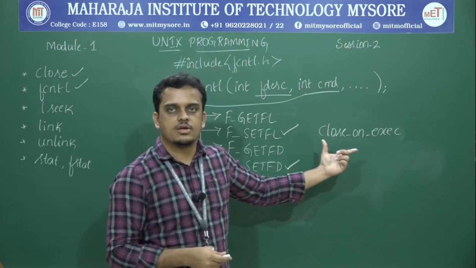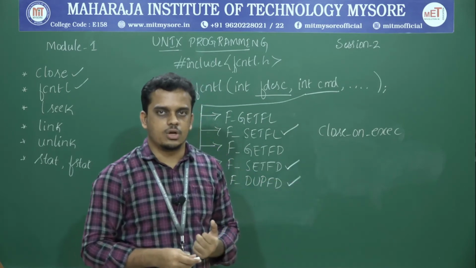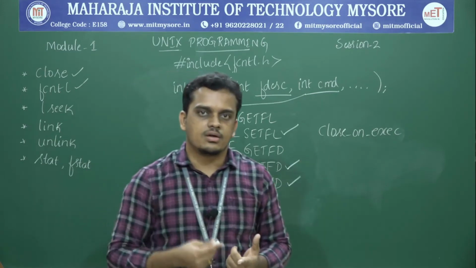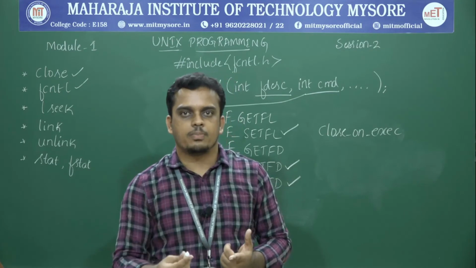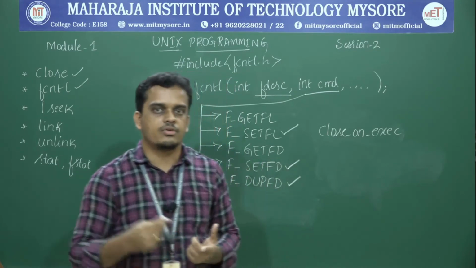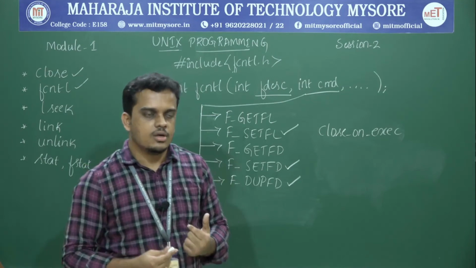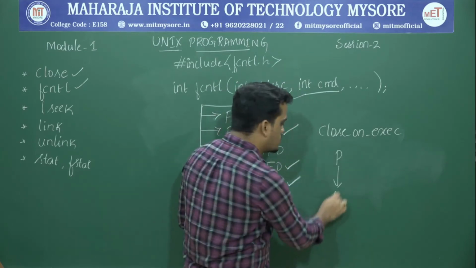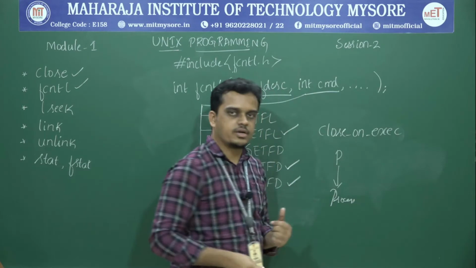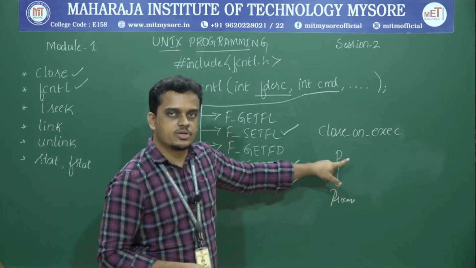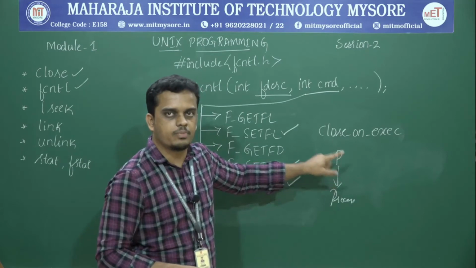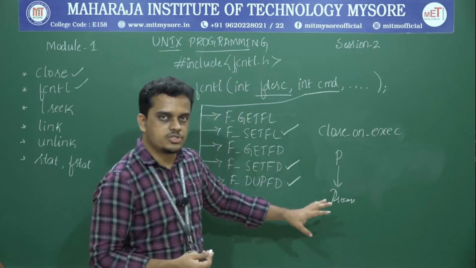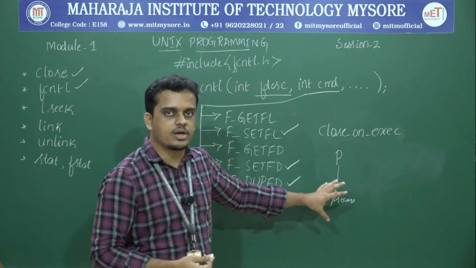Let us know what exactly the use of the close on exec constant is all about. First and foremost, close on exec stands for the role that needs to be performed when a program is being switched to a different program or a different piece of code that is getting executed. Whenever a program is compiled and then executed, a process is created, isn't it? This process executes the set of instructions of this program. We have a lot of different APIs, functions with the help of which we can load a new program for a currently running process.